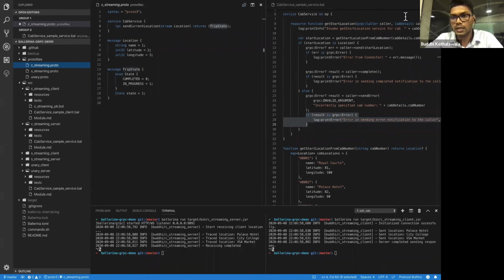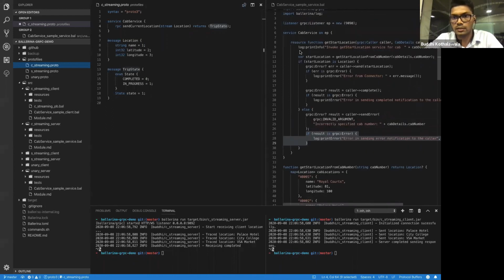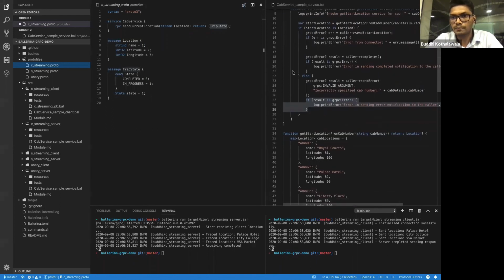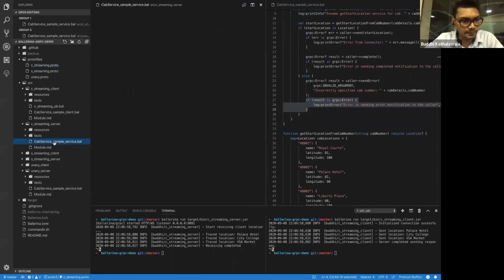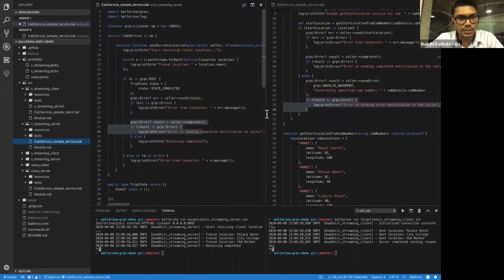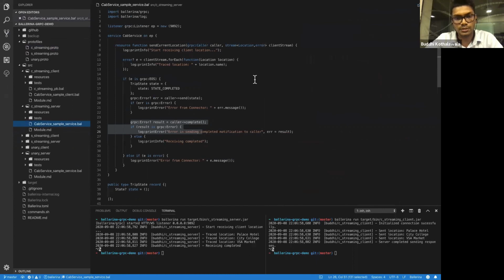The second one is the service code. I'll go through this client streaming service code, where you can see the streaming use case. When it comes to client streaming, you are actually using Ballerina level streaming concepts underneath. That is another advantage when it comes to gRPC streaming use cases.